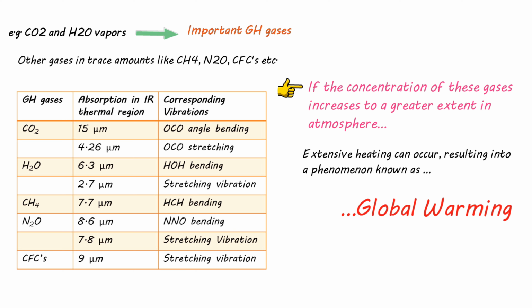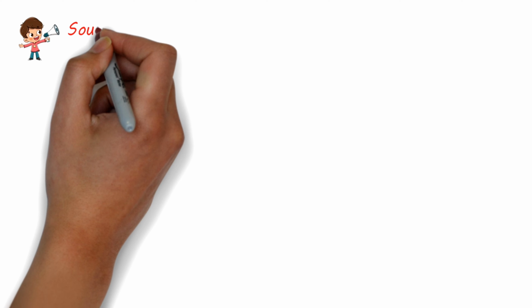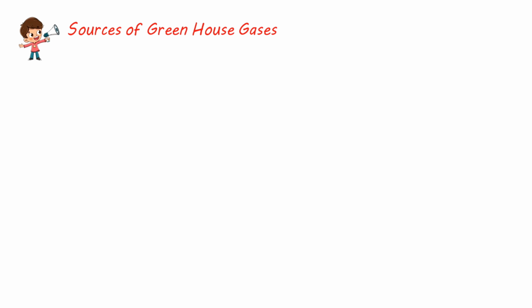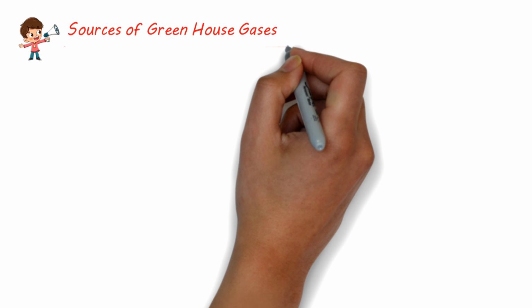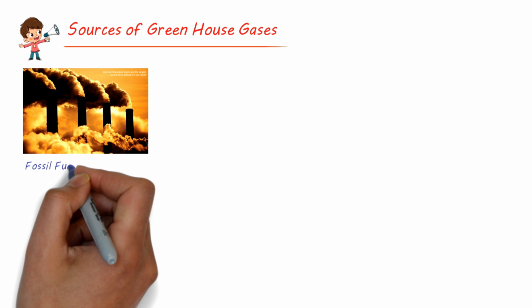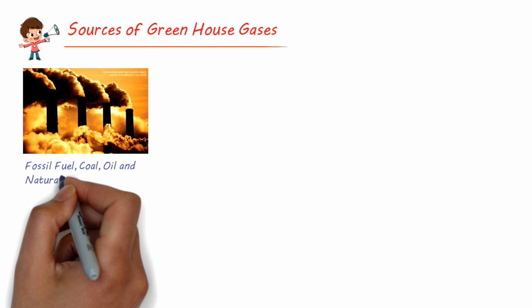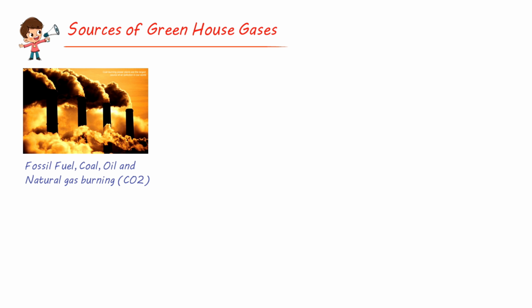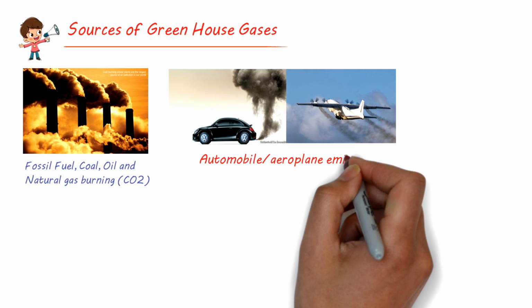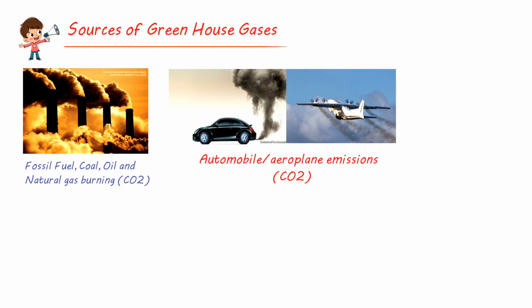Now, what are the consequences of such greenhouse effect or global warming? Before talking about that, let's look at the different sources of these gases. So we have the sources of greenhouse gases. The first source is the fossil fuel, coal, oil and natural gas burning, as you see from industries, factories. We have automobile and aeroplane emissions, which are the sources of carbon dioxide and other gases.